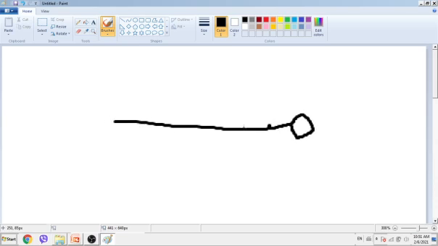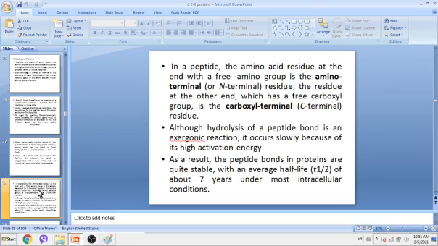All these are amino acids, many amino acids, and here we have the carboxyl group. That's what I mean.